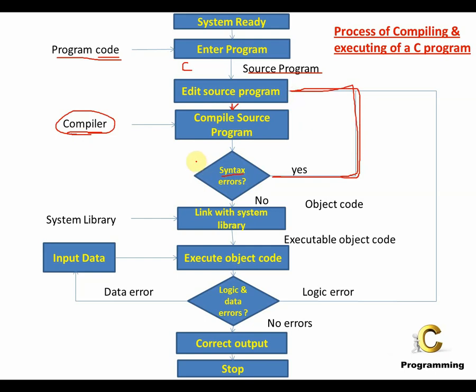Now, various compilers can be used for this particular thing. The compiler normally tells on which line is the syntax error. So the line number, basically the line of code in the program, is mentioned so that it is easier for the programmer to go back and make the changes.